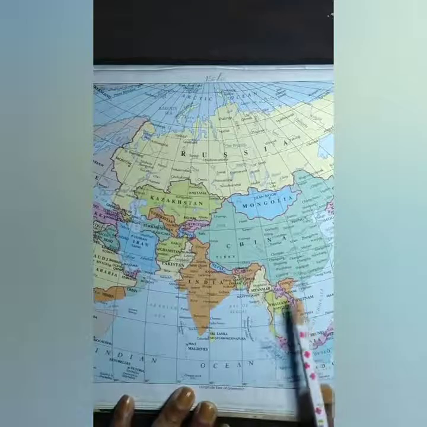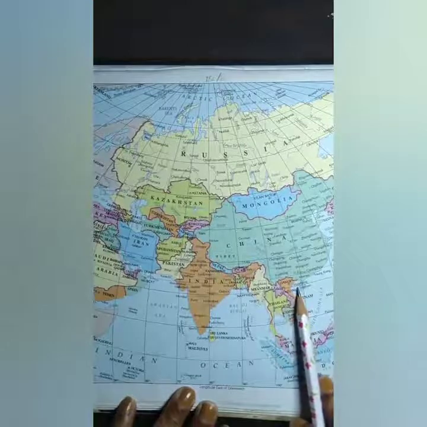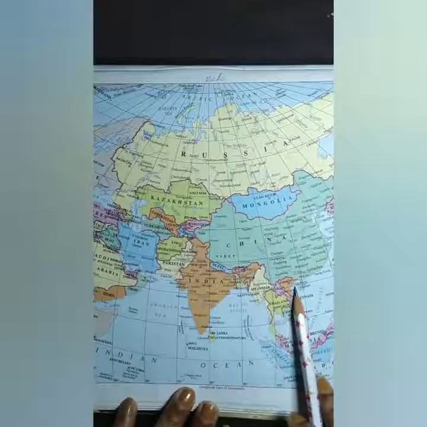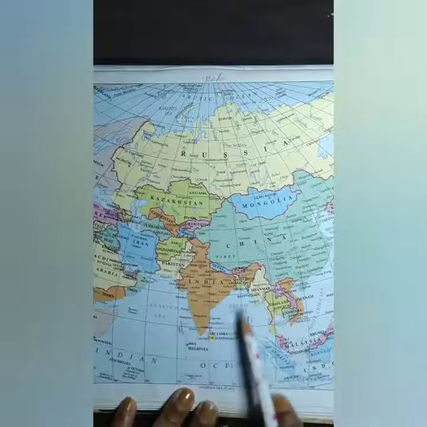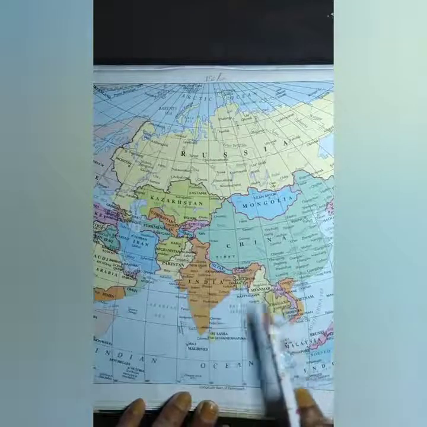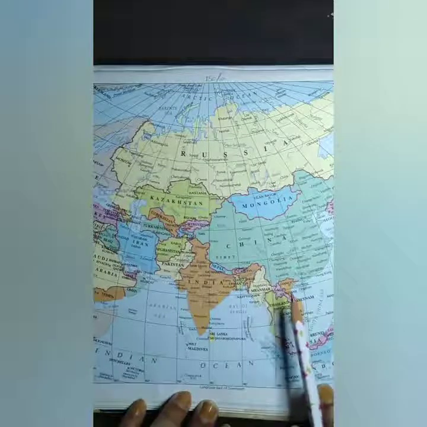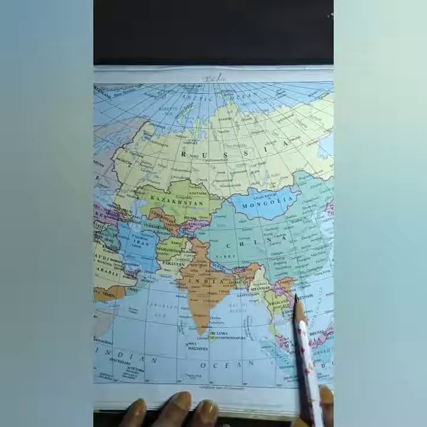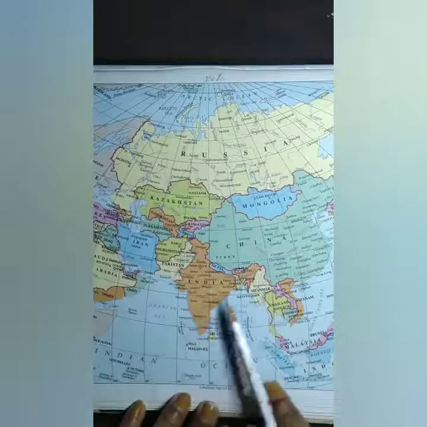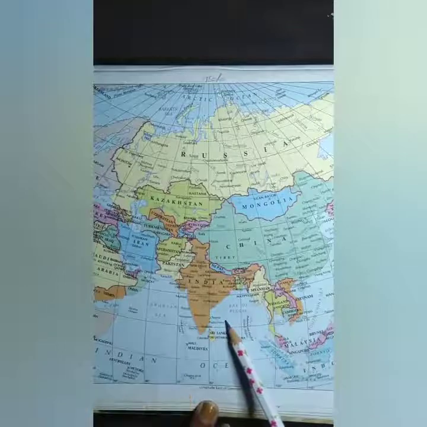Now, what are the characteristics of the tropical monsoon climate? During summer the temperature ranges from 32 to 35 degrees Celsius. That means the temperature remains quite high, whereas in winter the temperature is from 15 to 22 degrees Celsius. The summers are hot and rainy, that is, rainfall occurs in the summer months.